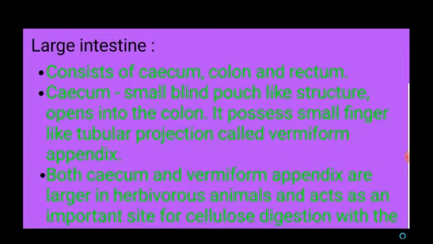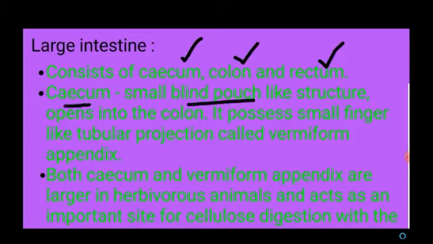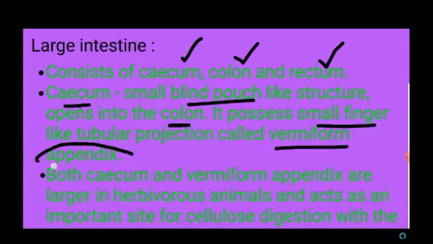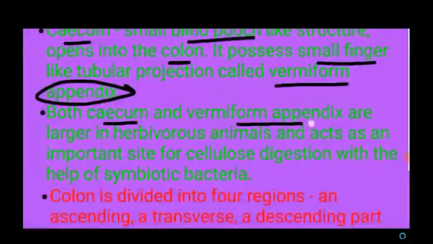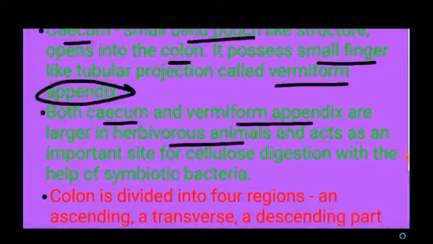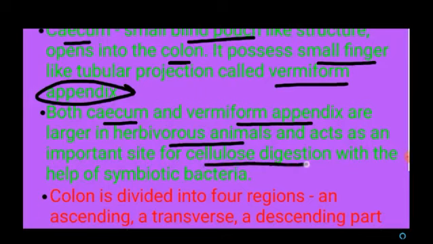Next we are going to see about the large intestine. The large intestine consists of three parts: cecum, colon and rectum. The first part is the cecum, a small blind pouch-like structure that opens into the colon. At the end of the cecum it possesses a small finger-like tubular projection called the vermiform appendix. The cecum and vermiform appendix are larger in herbivorous animals because they act as an important site for cellulose digestion with the help of symbiotic bacteria.